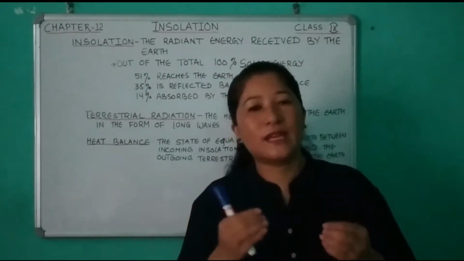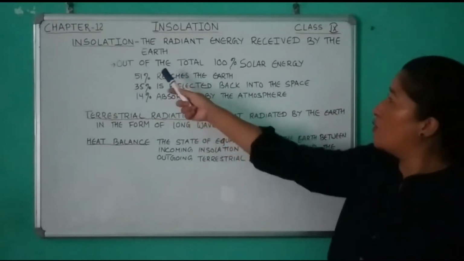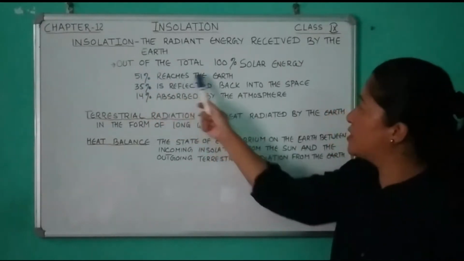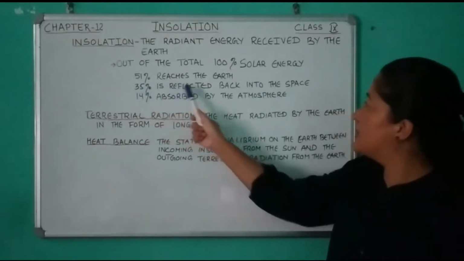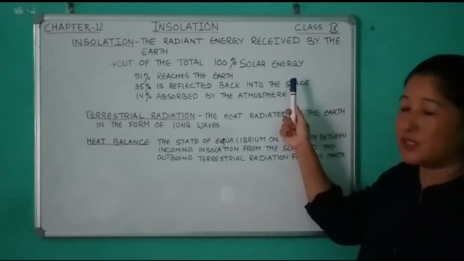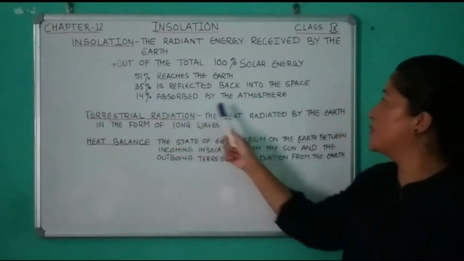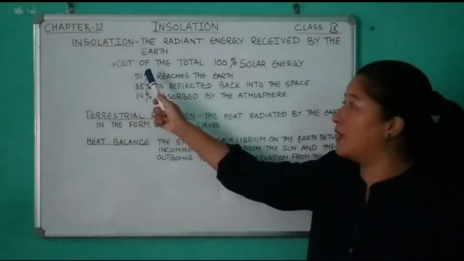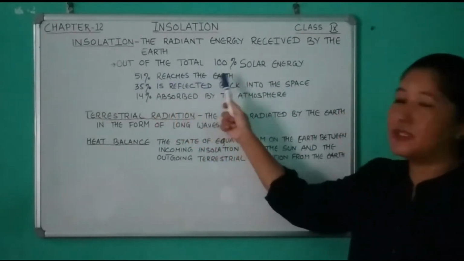This solar energy reaches the earth in the form of short wave rays. So here you can see, out of the total 100% solar energy, only 51% reaches the earth. So what about the rest 49%? 35% is reflected back into space by the air molecules and dust in the atmosphere, and only 14% is absorbed by the atmosphere. So only how many percent reaches the earth's surface? Only 51%, out of the total 100%.